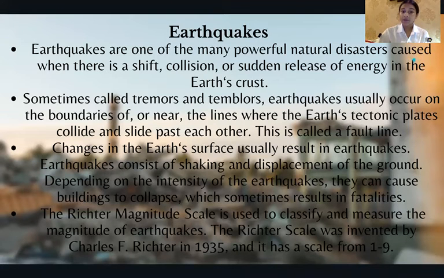Earthquakes. Earthquakes are one of the many powerful natural disasters, caused when there is a shift, collision, or sudden release of energy in the Earth's crust, sometimes called tremors. Earthquakes usually occur on the boundaries of, or near, the lines where the Earth's tectonic plates collide and slide past each other. This is mainly called a fault line.